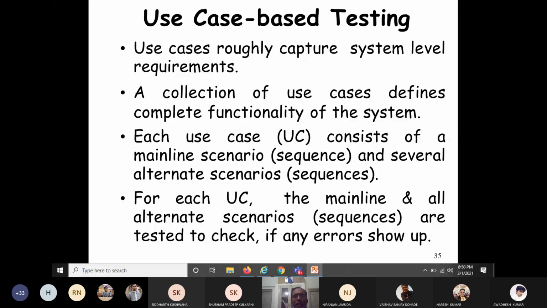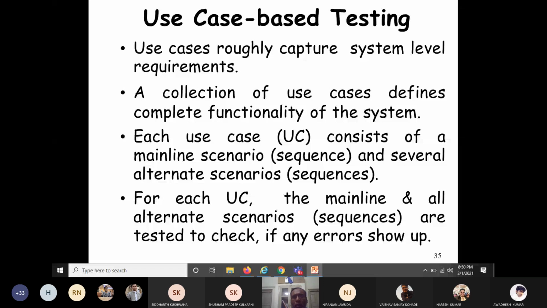So how does a use case consist? Each use case consists of a mainline scenario and several alternate scenarios. See, I do not have time to teach you all the UML diagrams. Those who have not read the UML diagrams, please refer to any software engineering book such as Rajib Mall's book or Pressman's book, anything else. Please read yourself. We do not have time to go into that. I assume that you know design.